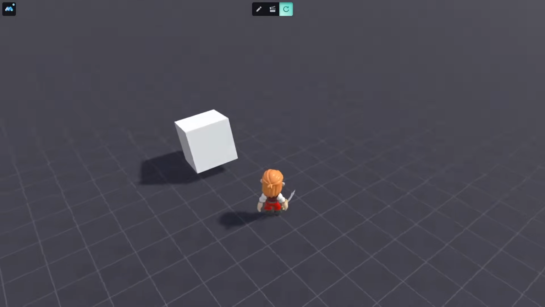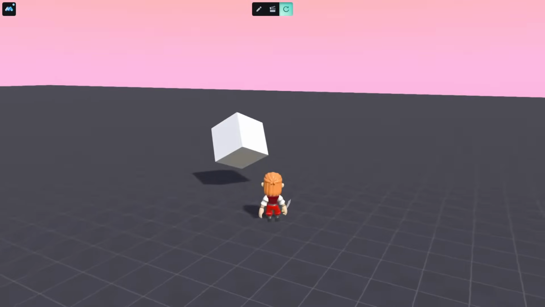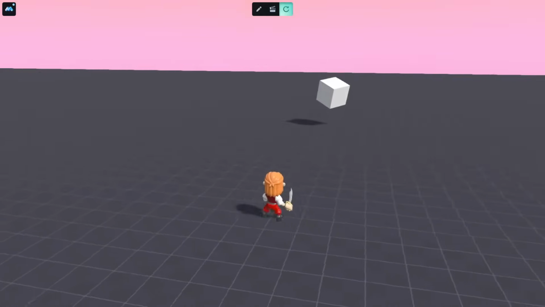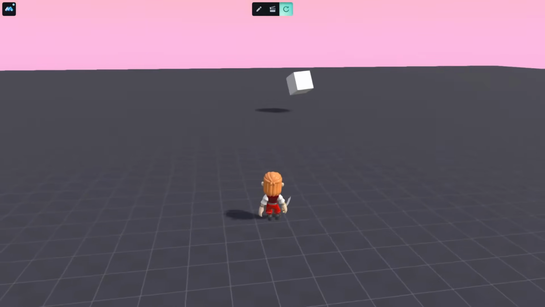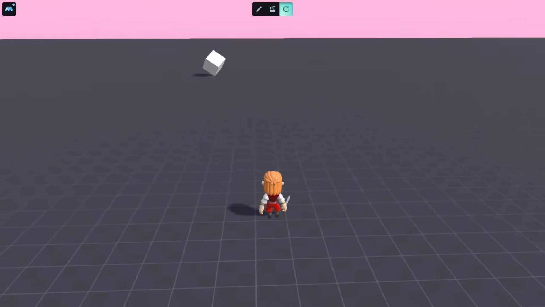Let's see, come on, okay. So you see, the cube now has very low gravity, like being on a different planet or the moon or something like that.